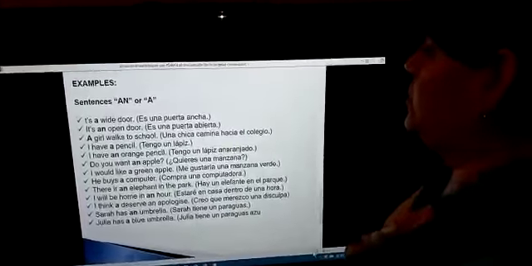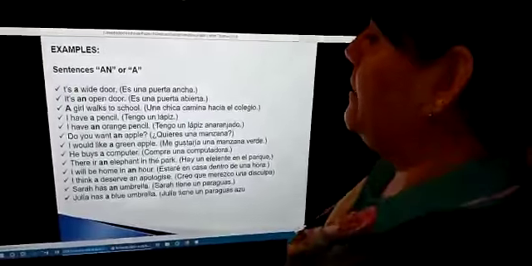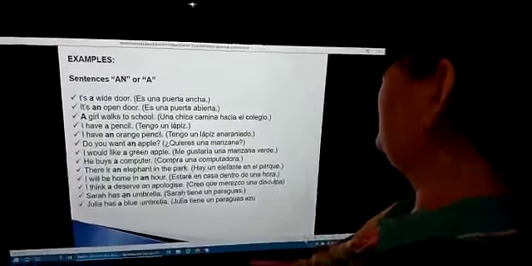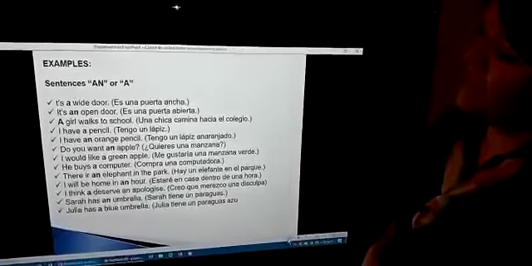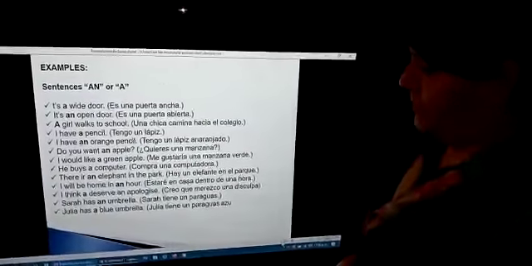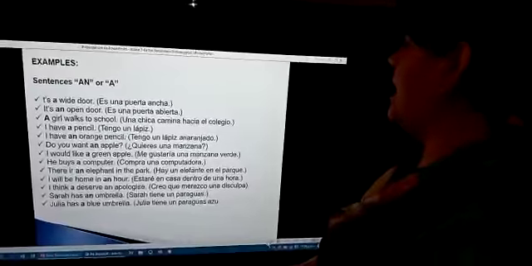Spanish, comprar una computadora. Next, there is an elephant in the park. Spanish, hay un elefante en el parque. And next, I will be home in 1 hour. Spanish, estaré en casa dentro de 1 hora.